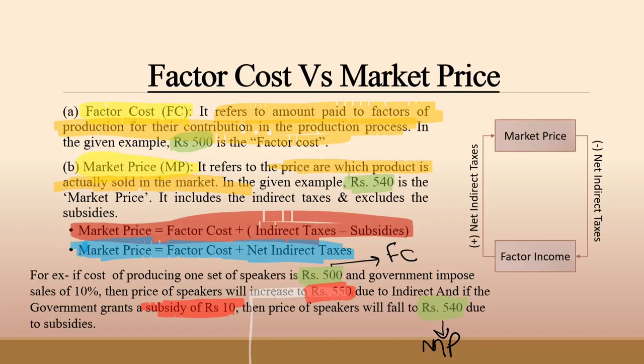On your right hand side, there is a diagram to formulate the relation from factor cost to market price. I'll suggest you take a screenshot or write it somewhere so that it will be easy for you when you write or solve the numericals, then it will help you. So write it somewhere, make notes, so it will help you in future.